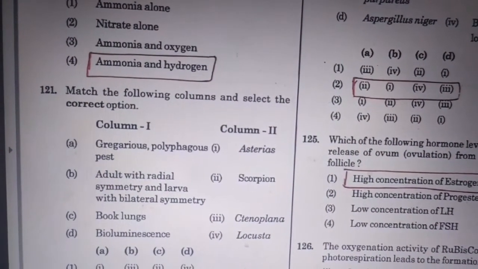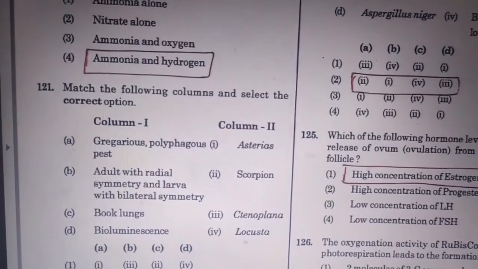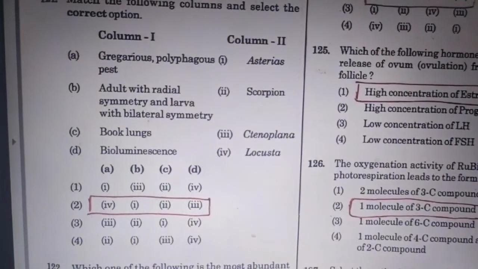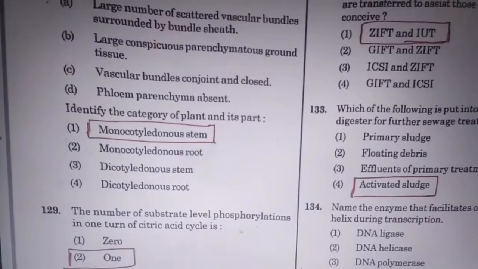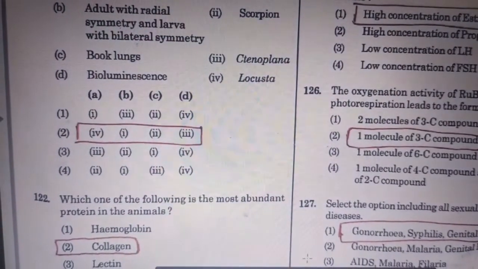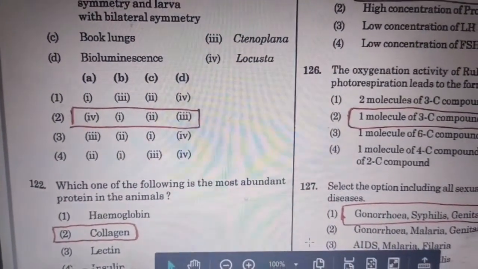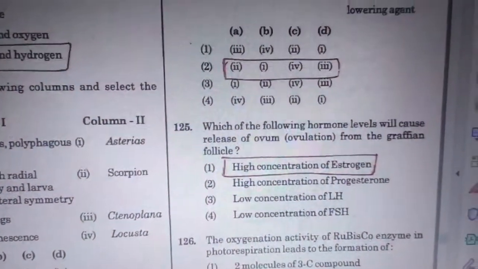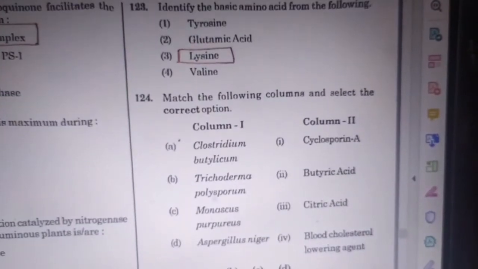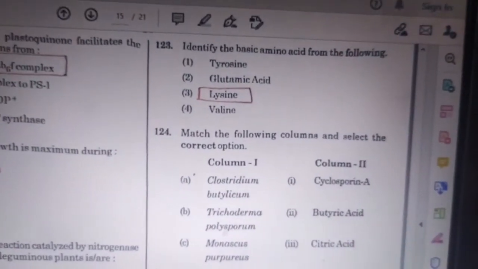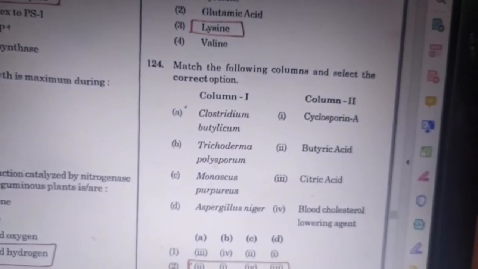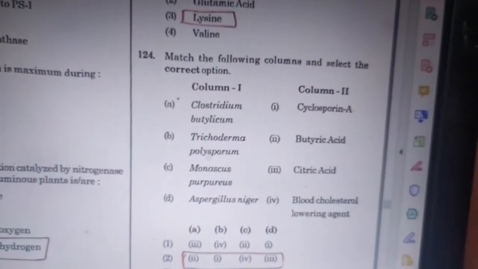Select the correct options. Gregarious polyphagous pest. Answer order is 4, 1, 2, 3. Then next question 122. Which one of the following is the most abundant protein in the animal world? Answer is collagen. And 123 question is, identify the basic amino acid from the following. Answer is lysine. 124 question, match the following columns and select the correct option.